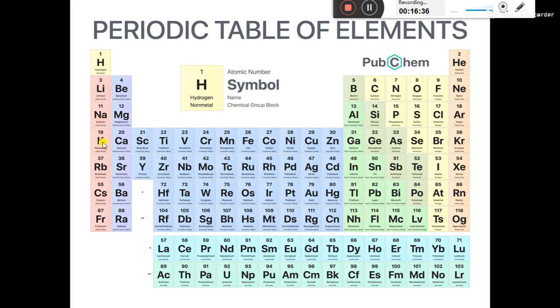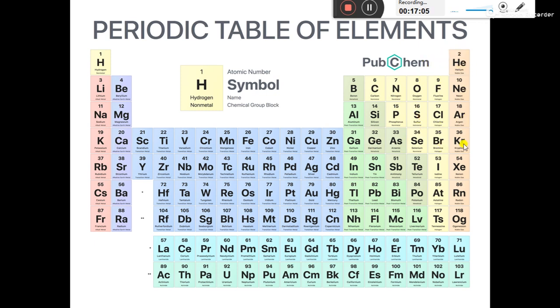There are a total of 18 groups: first group, second, third, fourth, fifth, sixth, seventh, 8, 9, 10, 11, 12, 13, 14, 15, 16, 17, 18.